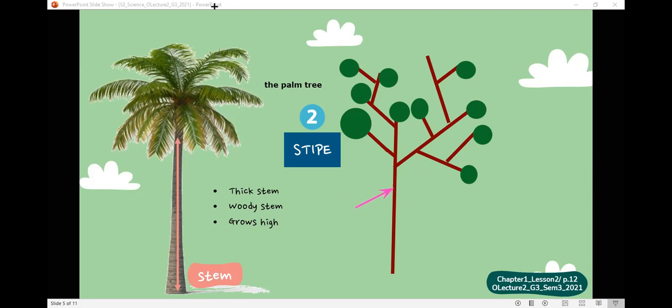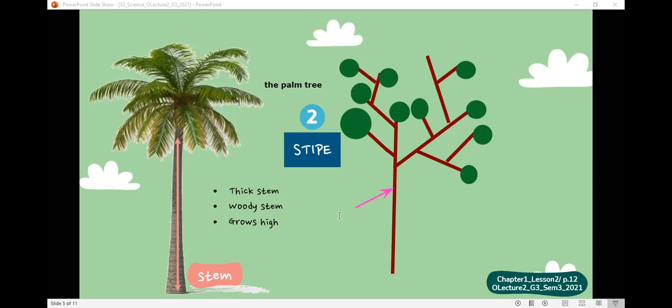What's the type of the stem of this tree?